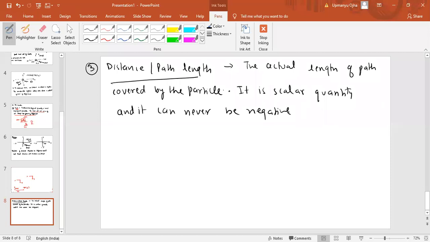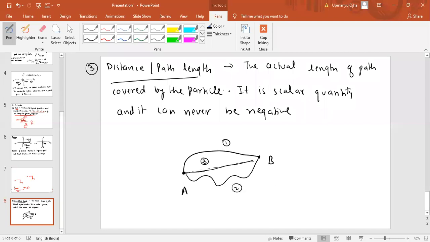So distance or path length is the actual length covered by the particle. Like if I give you one example here, a particle was at point A. It reaches B. Now to reach B, it can take different paths. Like this can be one path, this can be another path, or this can be another path. You can see that to reach from A to B, the particle may take different paths. I can say that this is path 1, this is path 2, this is path 3.